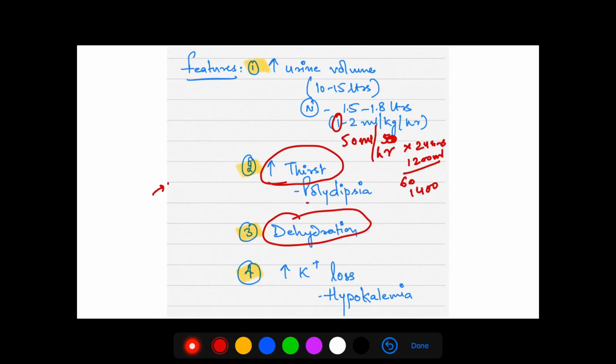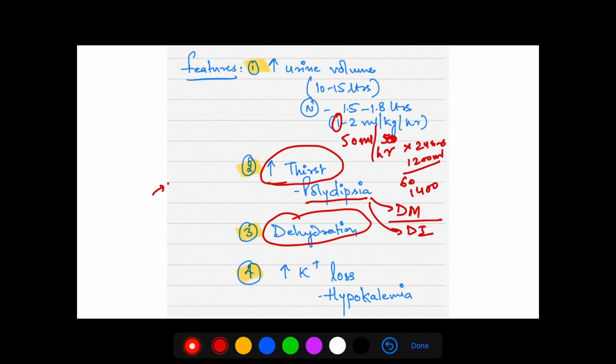This symptom is known as polydipsia. This symptom also occurs in diabetes mellitus, DM. It occurs in diabetes mellitus also, and it occurs in diabetes insipidus also.